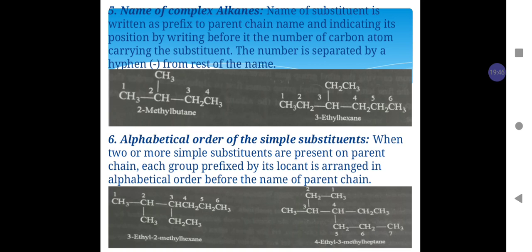Similarly, in the molecule on the right-hand side, the parent chain has 7 carbon atoms, with the numbering represented in the picture in such a way that carbon number 3 has a methyl group and carbon number 4 has an ethyl group. But alphabetically, the ethyl group comes first, then methyl. Hence the name of the compound is 4-ethyl-3-methylheptane.